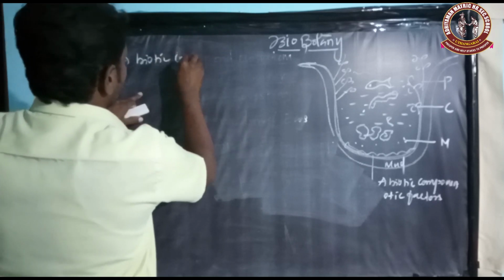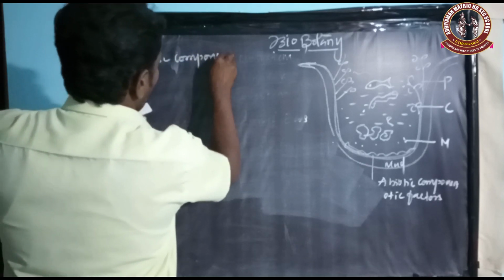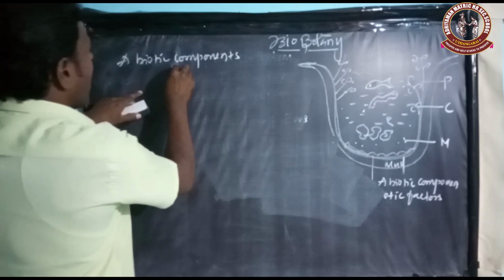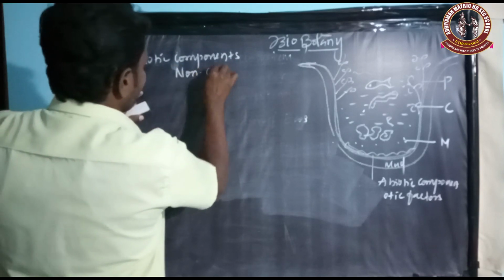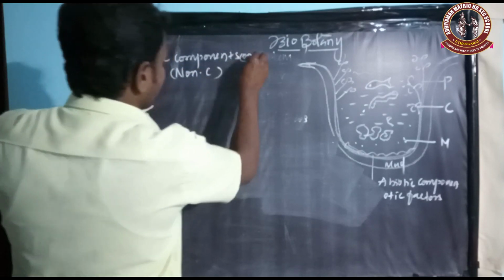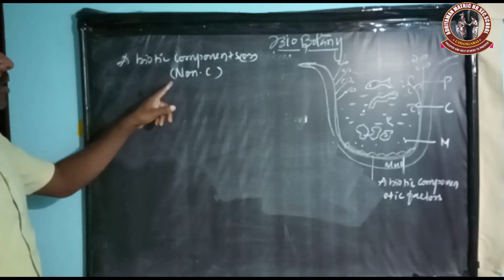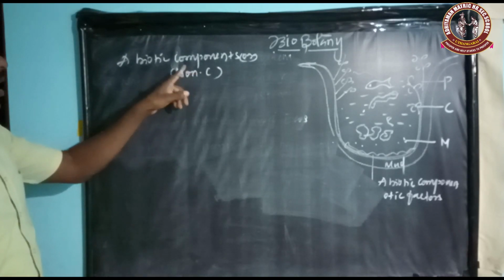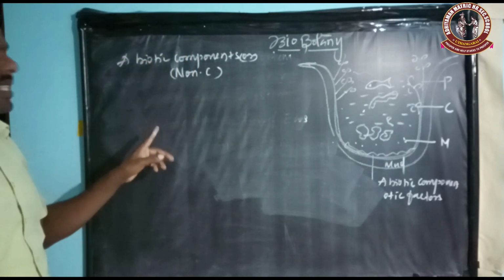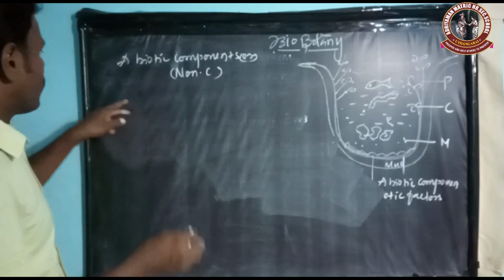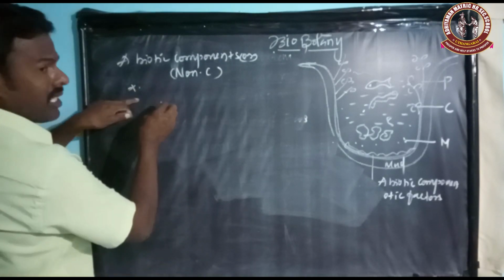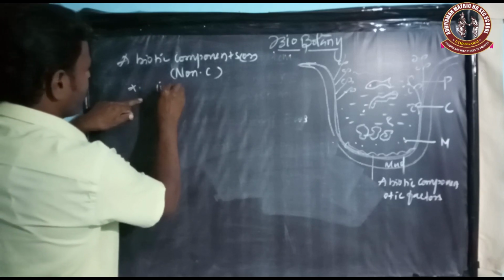Abiotic components are non-living components. These include dissolved inorganic substances.